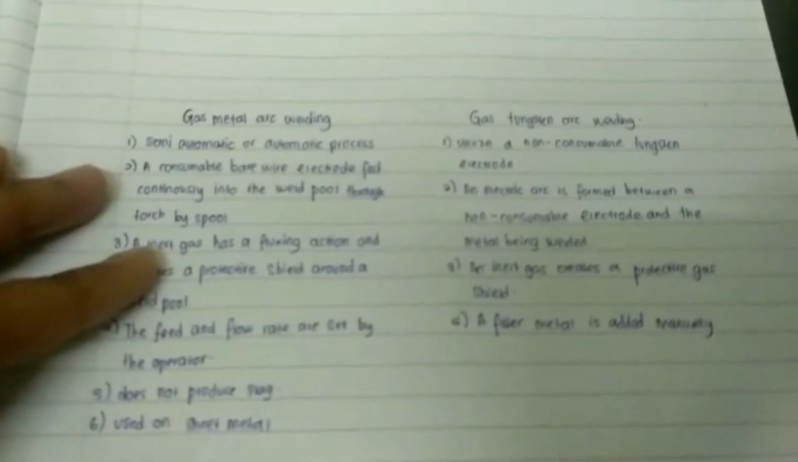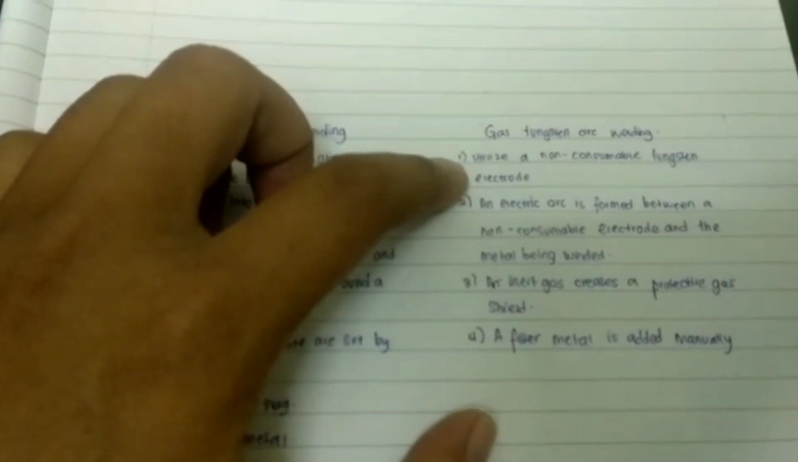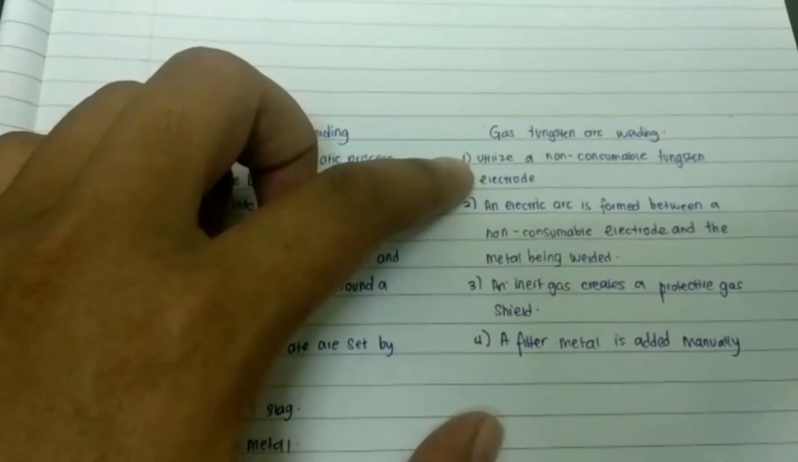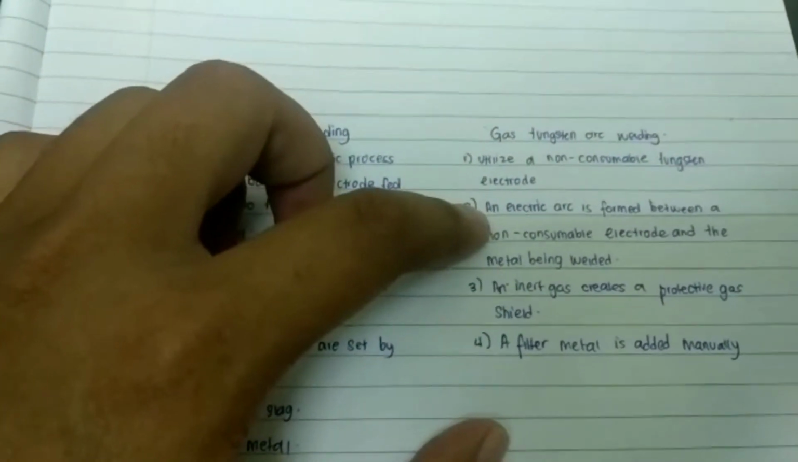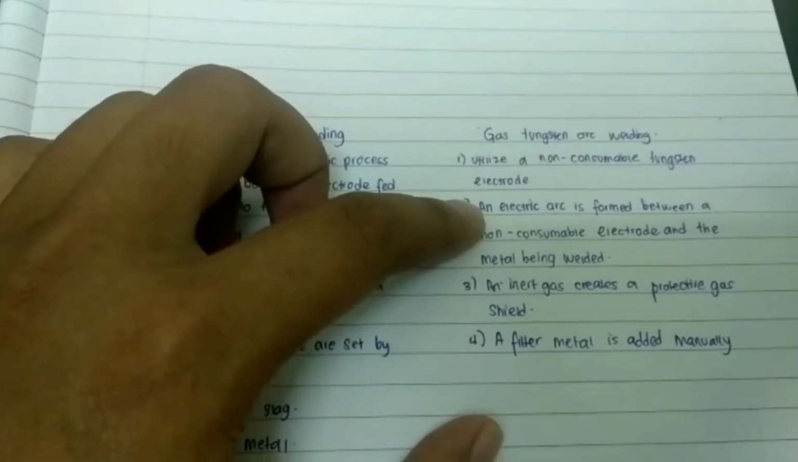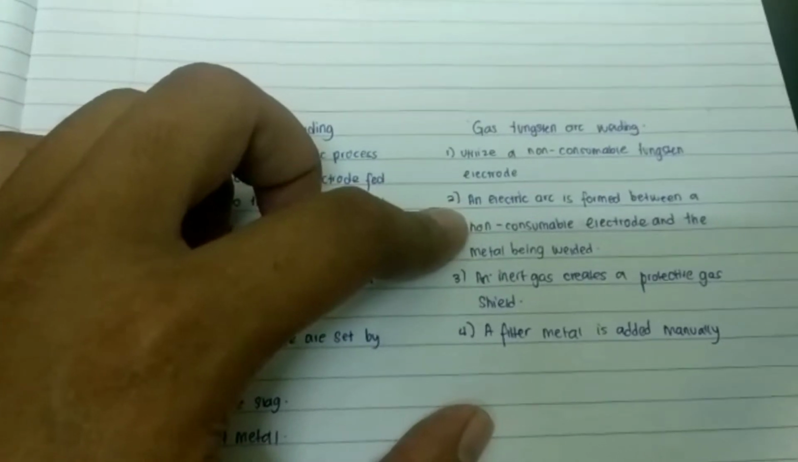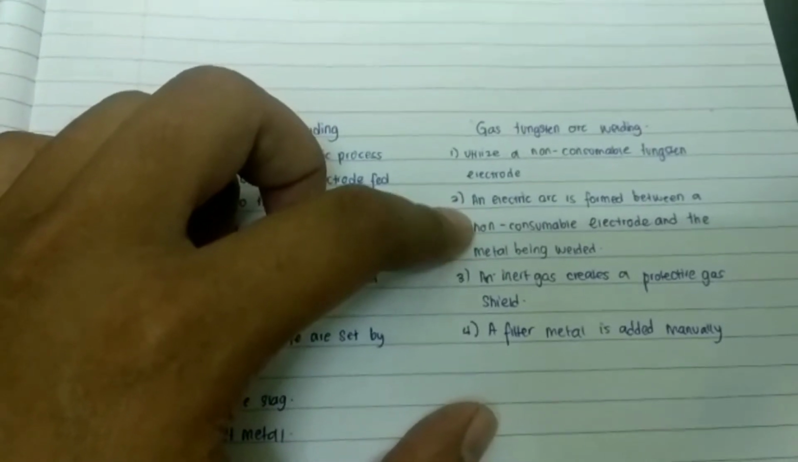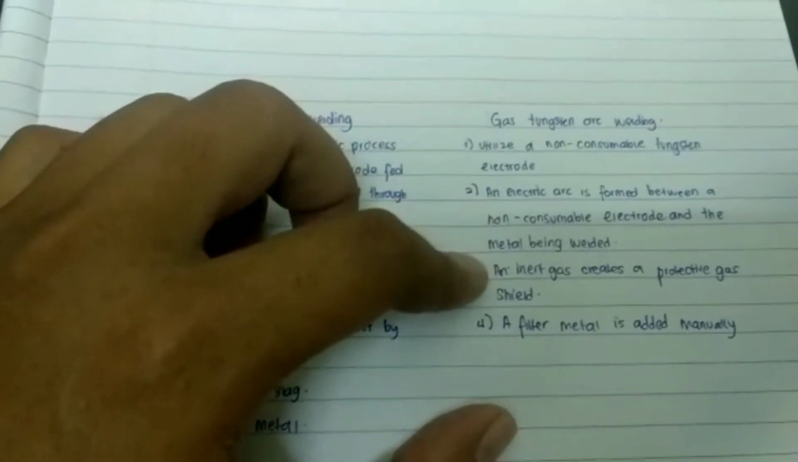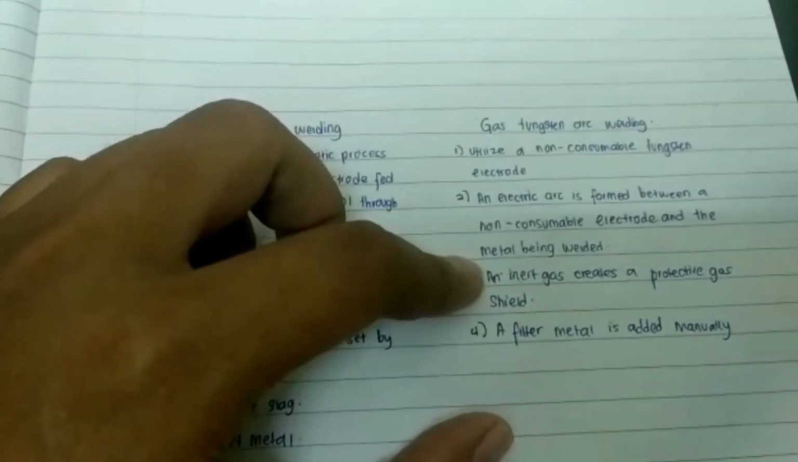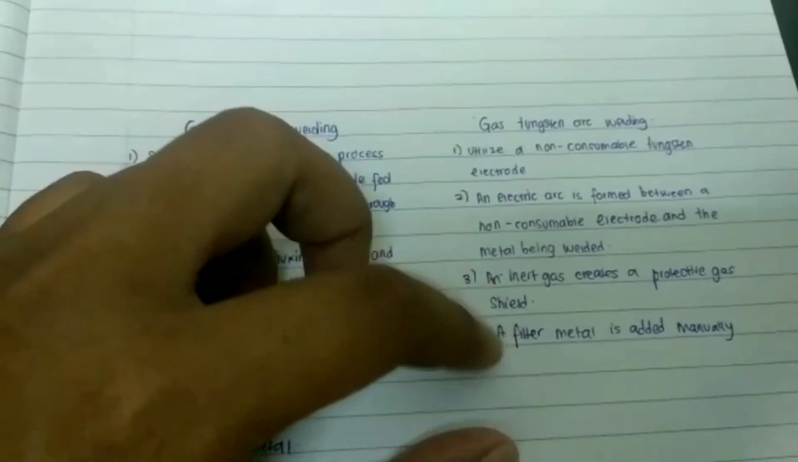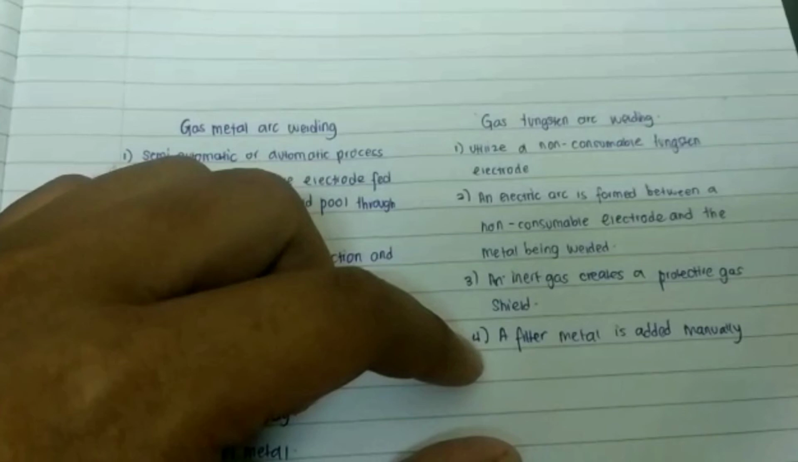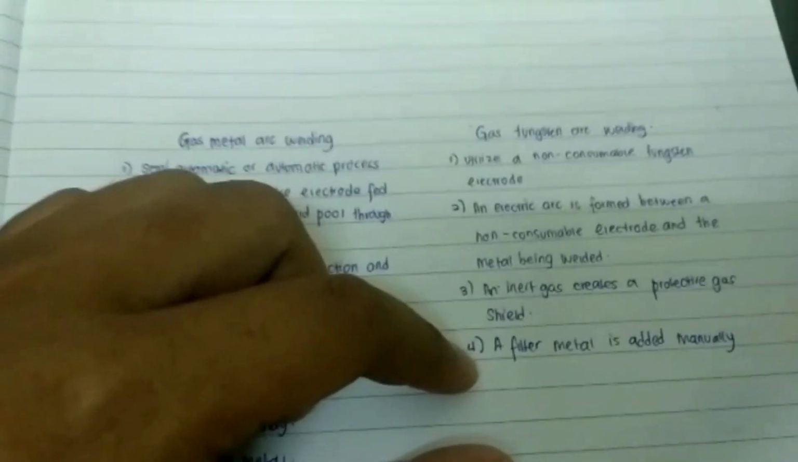Okay. For tungsten arc welding, it utilizes a non-consumable tungsten electrode. An electric arc is formed between the non-consumable electrode and the metal being welded. An inert gas creates a protective gas sheet. Last one is a filler metal is added.